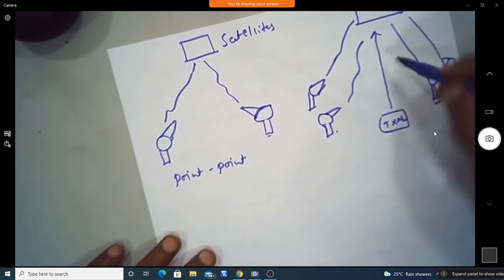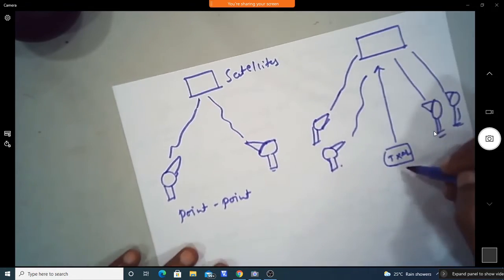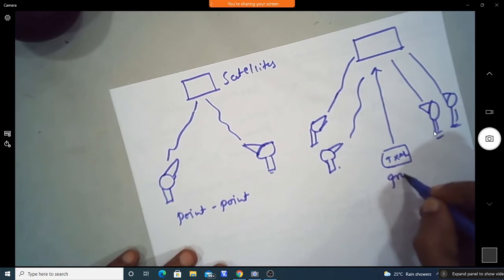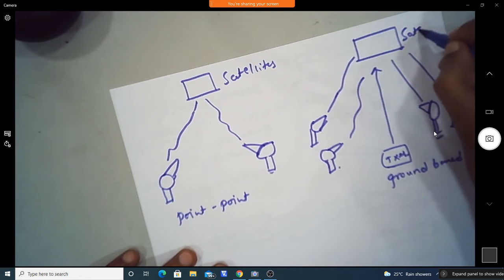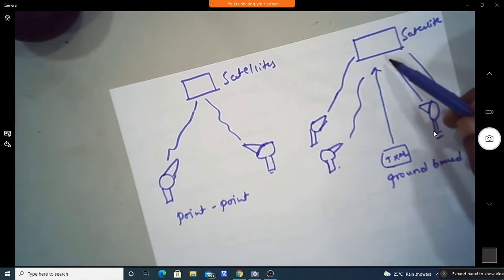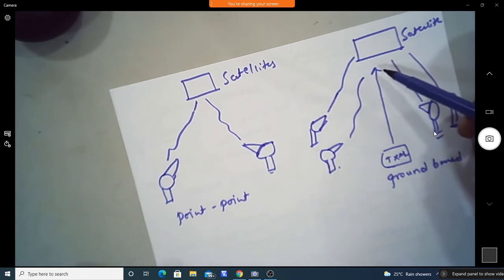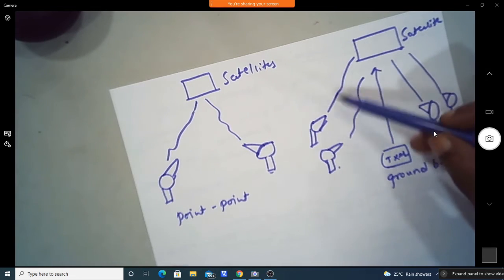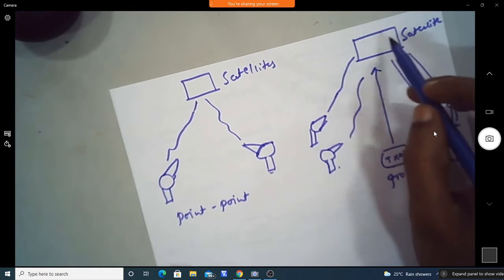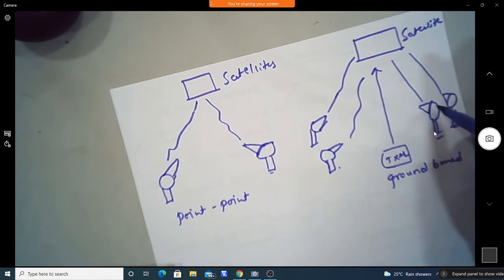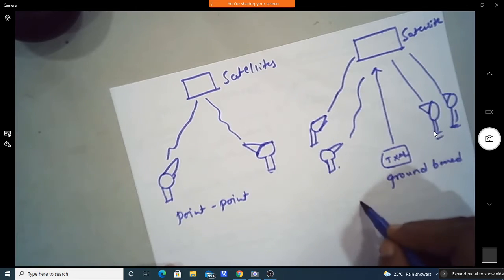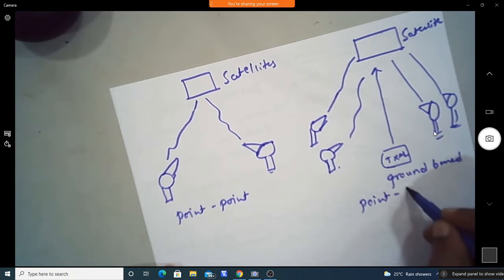So first we transmit the signal from the ground based transmitter to the satellite, where the satellite will convert the frequency which is transmitted by the transmitter. It can transmit at the same frequency, and it can also convert it to another frequency and send it to the ground based stations.